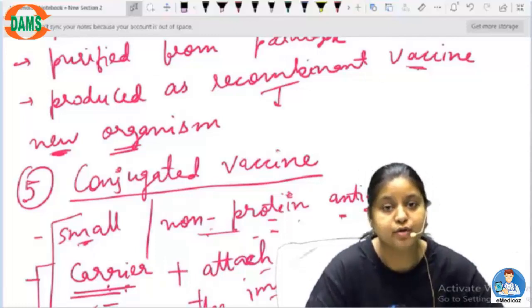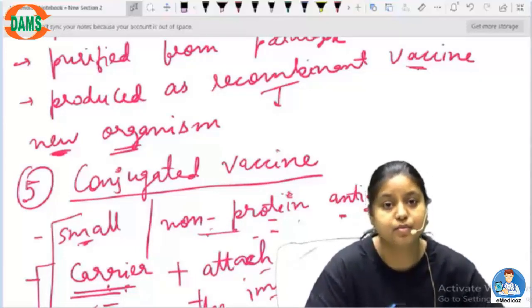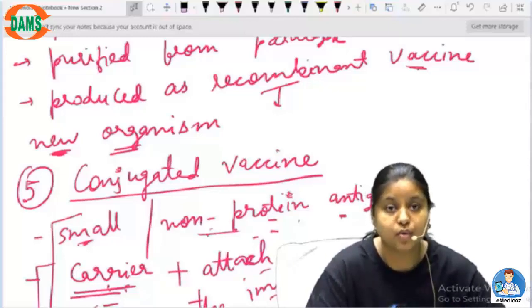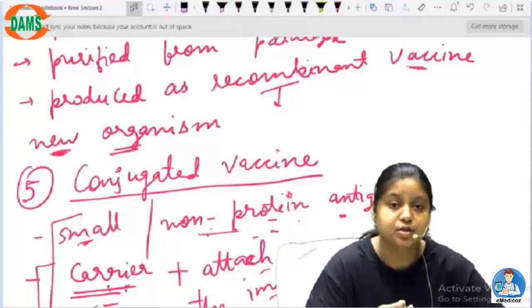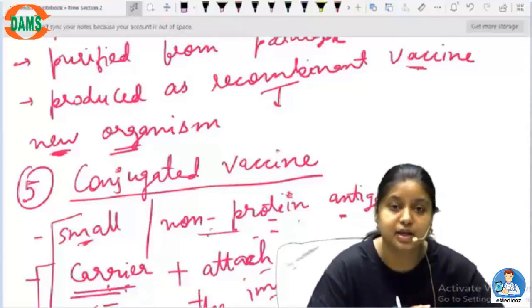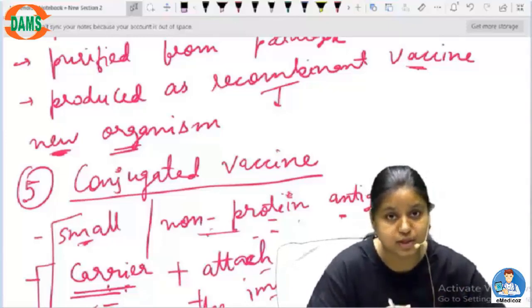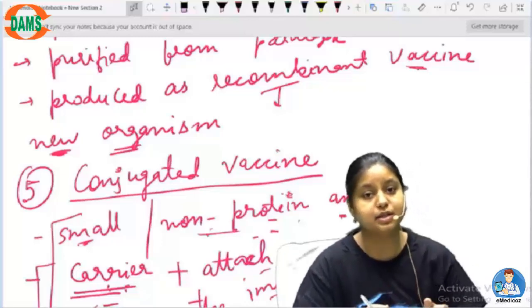If we do not know what kind of effect a particular pathogen has on a particular host, then we will not be able to develop a better toxin, a better vaccine. So first we have to identify the particular problem: which organism, whether bacteria, virus or parasite, is causing a disease to the body, and in which part of the body it is causing the disease.